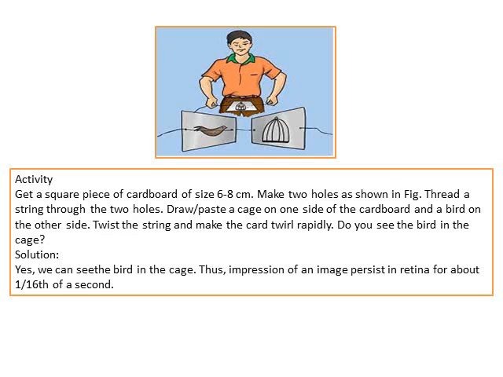If you twist the string and twirl the card rapidly, we can see the bird inside the cage. Though the bird and the cage are on different sides, when you twirl rapidly, at a very great speed, we will find the bird to be inside the cage.